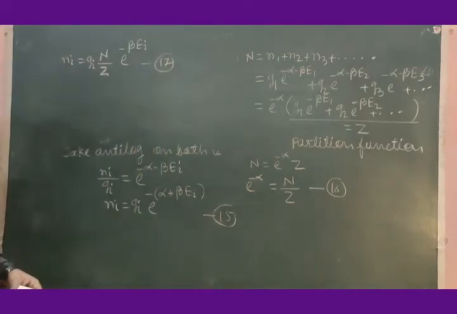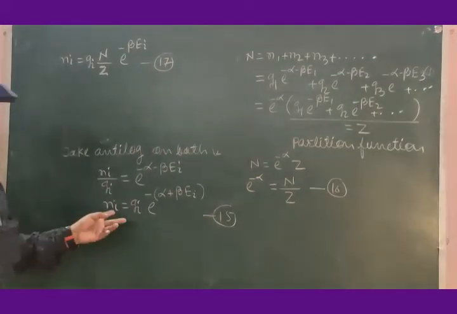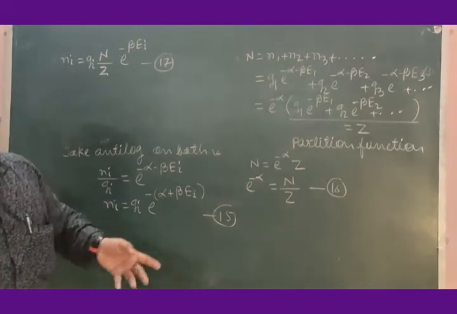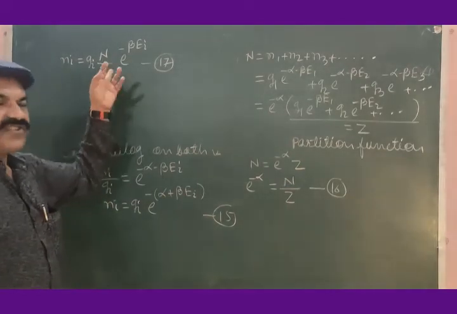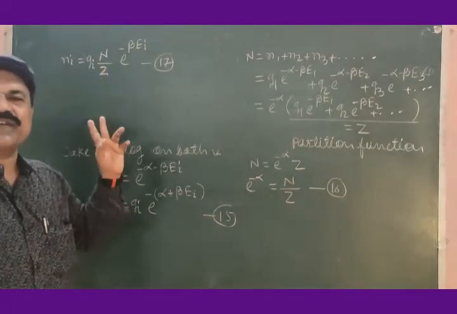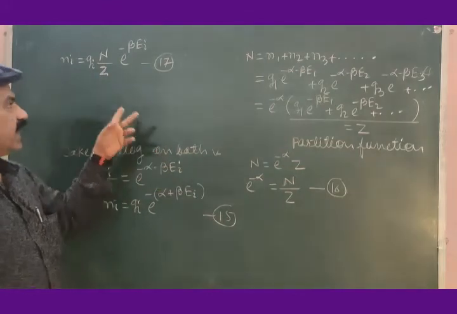Equation 17. Equation 15 is Maxwell-Boltzmann distribution law. Equation 17 is also Maxwell-Boltzmann distribution law.